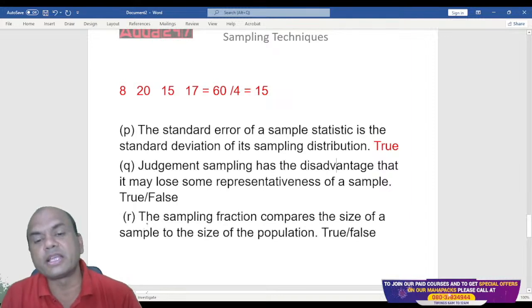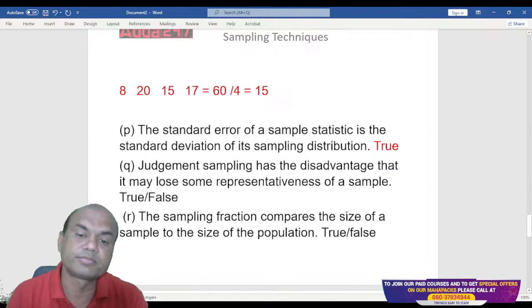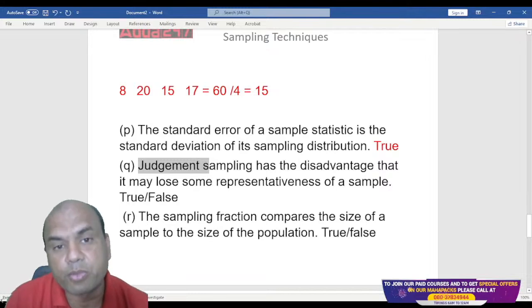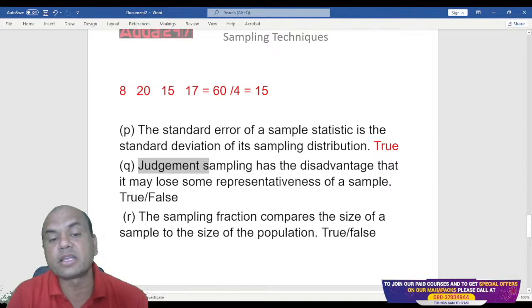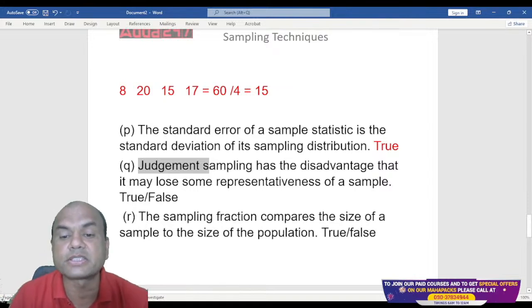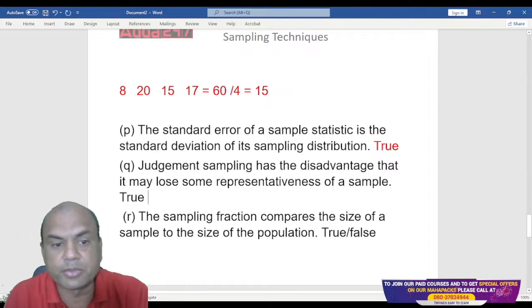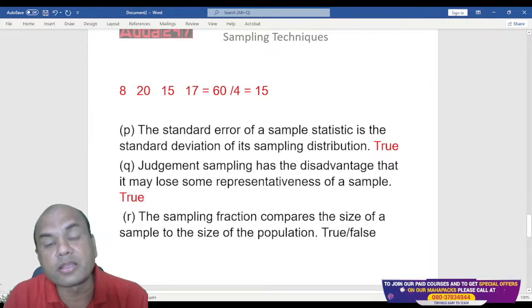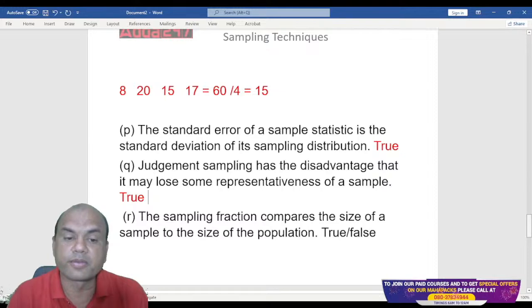Judgment sampling has the disadvantage that it may lose some representativeness of the sample. What is judgment sampling? There are 2 types of sampling. One is probability, second is judgment. So judgment sampling has a disadvantage that it may lose some representativeness of the sample. That is true, because judgment is based on the individual judgment. Suppose if I am the judge, I feel something is right, but there may be other things which are out of my purview or out of my thinking, but they may also be right. So that is true over here.